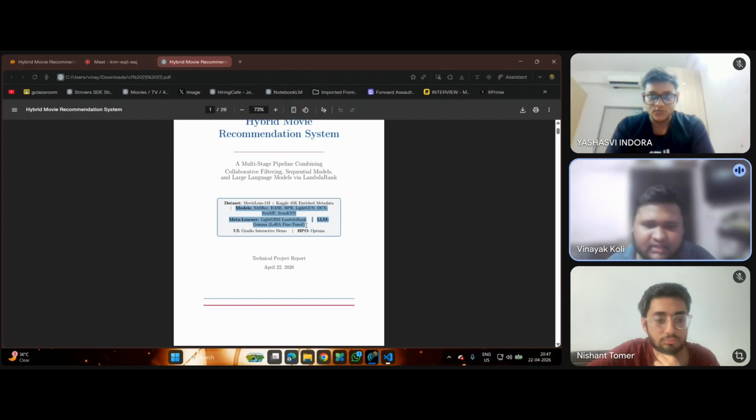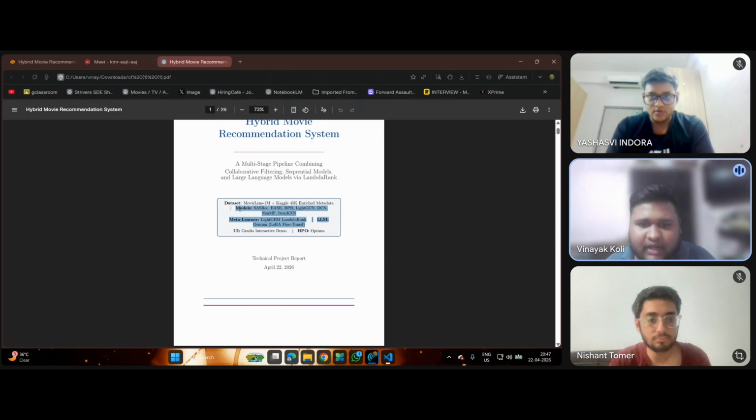And finally, there is the ranking problem. Different models produce different scores on completely different scales. You cannot just add one score and another score together and expect a meaningful result. So to address all these challenges simultaneously, we designed a multi-stage pipeline that progressively refines recommendations.